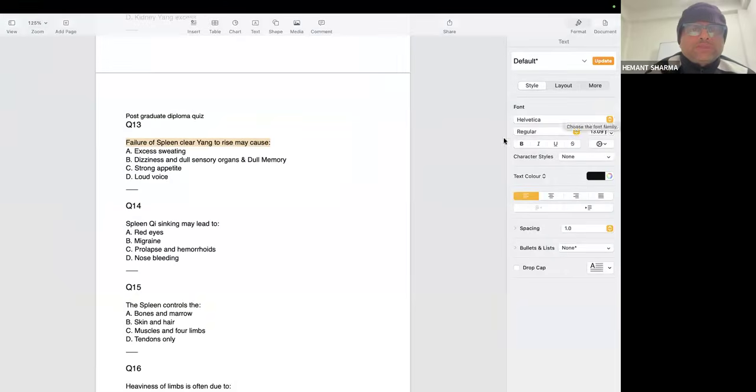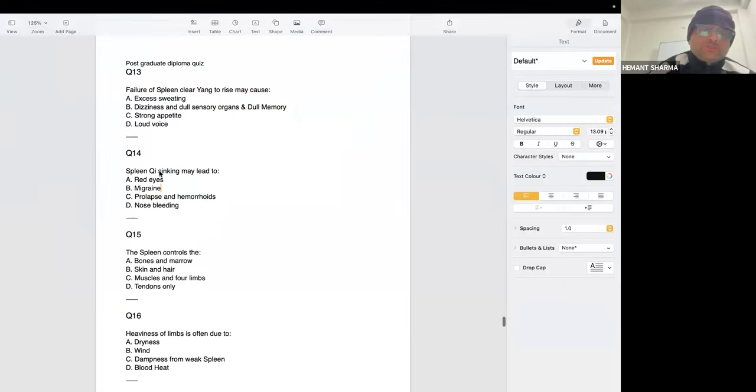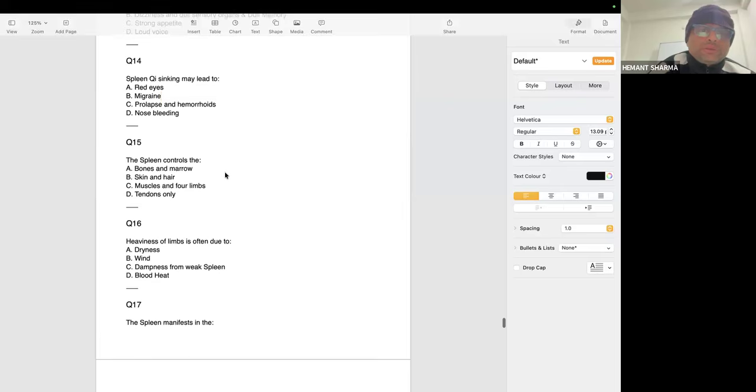Failure of the spleen to clear yang to rise may cause dizziness, dull sensory organs and dull memory. Question number 40: spleen sinking may lead to prolapse and hemorrhoids. Question number 15.